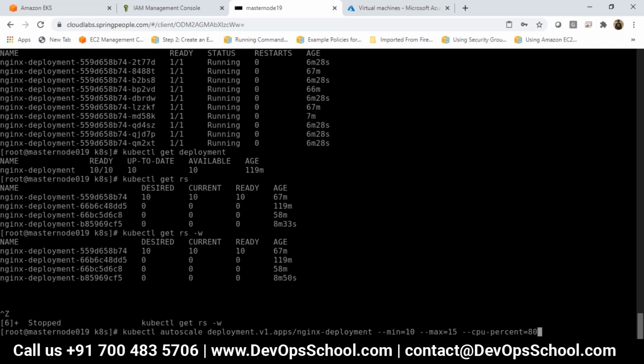When we talk about auto scaling, it means the minimum number of servers I am running is 10 all the time. If those servers cannot handle your workload, it will add 4 more pods. Not only that, when the utilization goes down, it is going to remove those pods also. It will do scale out operation and it will do scale in also.